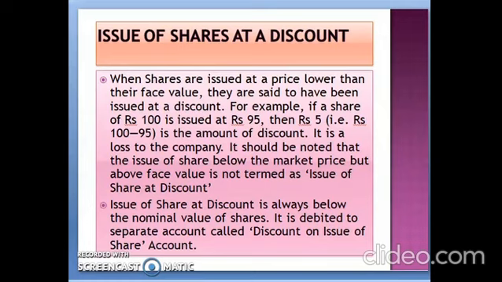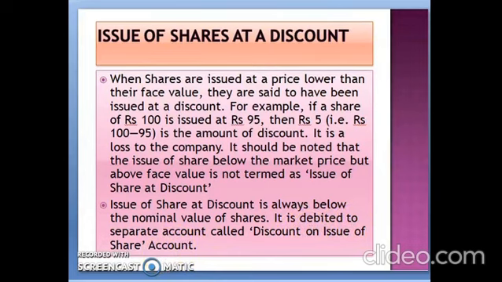Same way, if we are giving a discount at the time of issue of shares, students, you can say that the issue of shares at a discount is always below the nominal value of shares and is debited to the separate account which is called discount on issue of shares account, which is shown on the asset side of your balance sheet. If you are looking at the balance sheet properly, you can see this item presented over there, that is discount on issue of shares account, which we have to write off further.